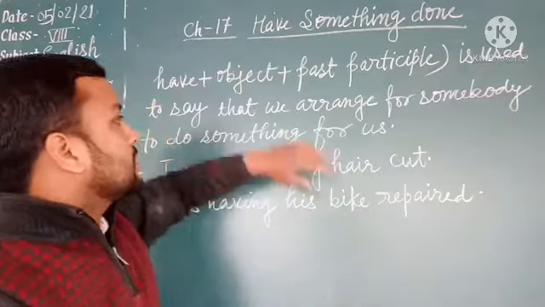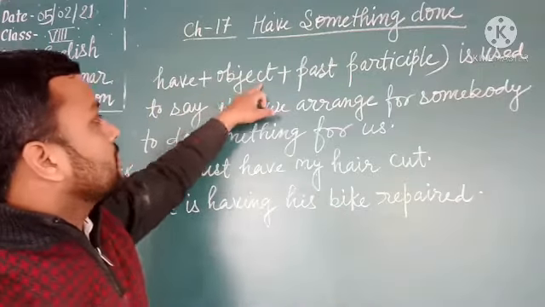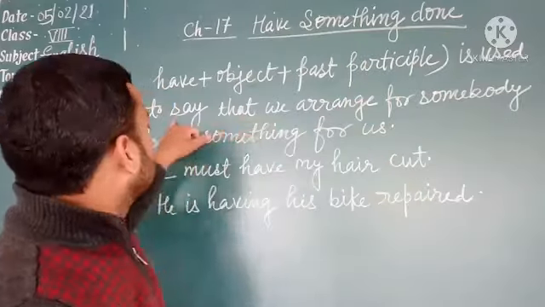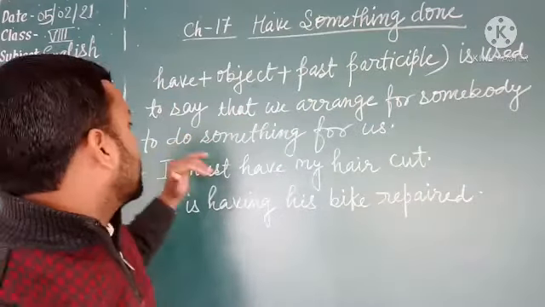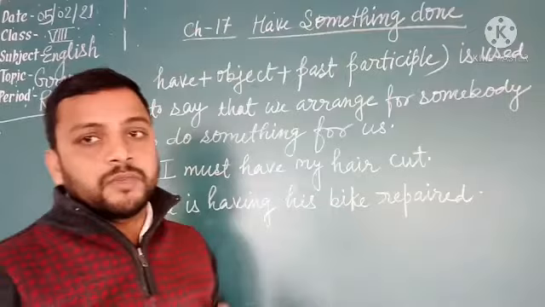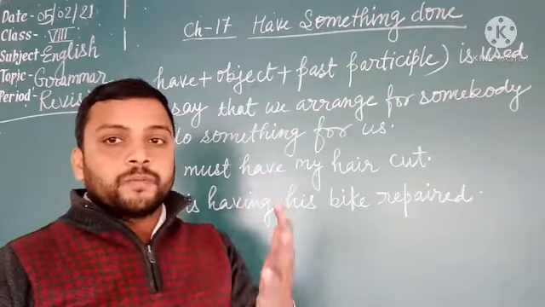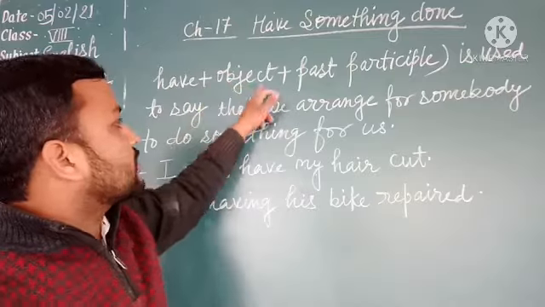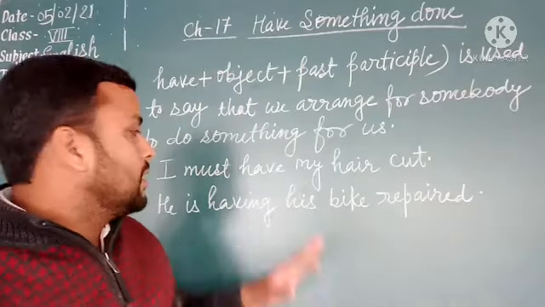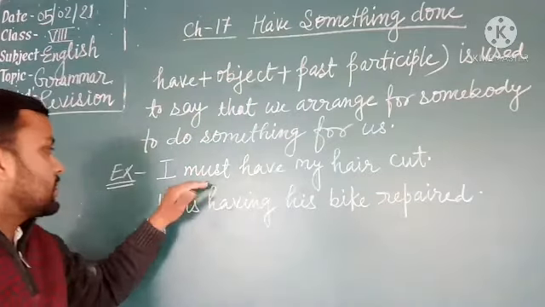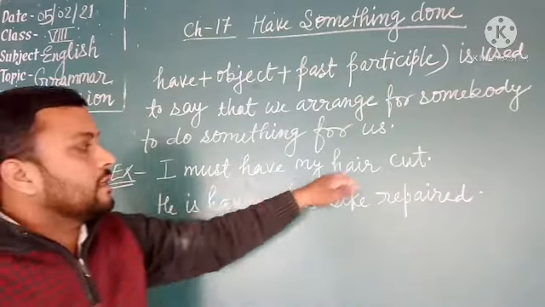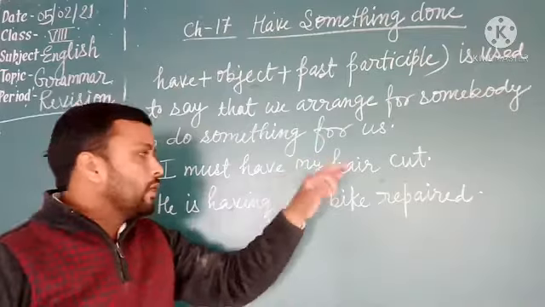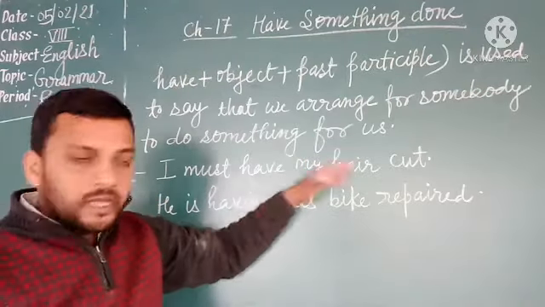Have something. Students, have plus object plus past participle form of the verb is used to say that we arrange for somebody to do something for us. It means when somebody does something for us, in that situation we use have plus object plus past participle. Let's see the example for better understanding. I must have my hair cut. It means somebody will be there who will cut my hair.